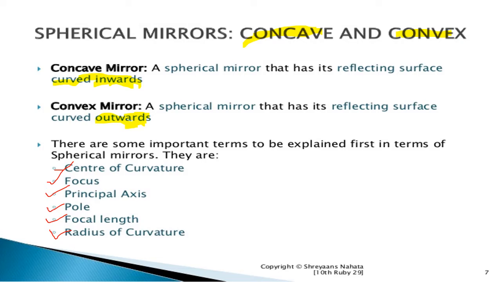Now there are some important terms to be explained first in terms of the spherical mirror. They are as follows. First is the center of curvature, second is the focus, third is the principal axis, fourth is the pole, fifth is the focal length, and sixth is the radius of curvature. These six to seven terms are more useful to solve the numericals as well as the MCQs.